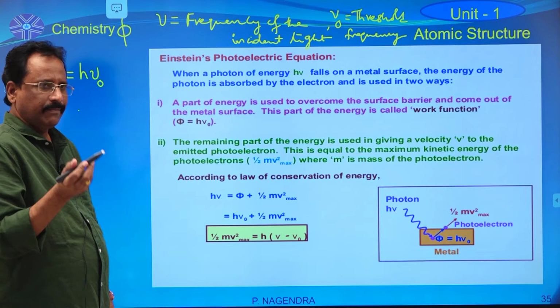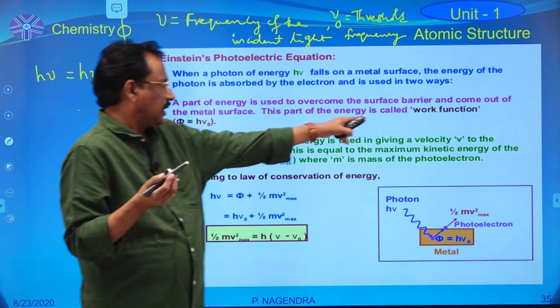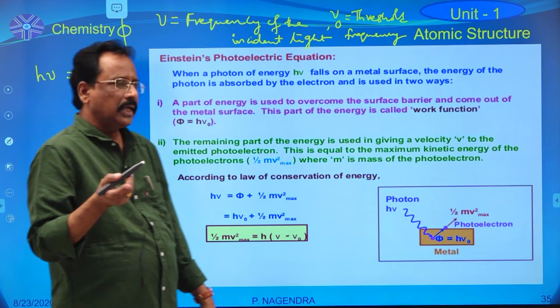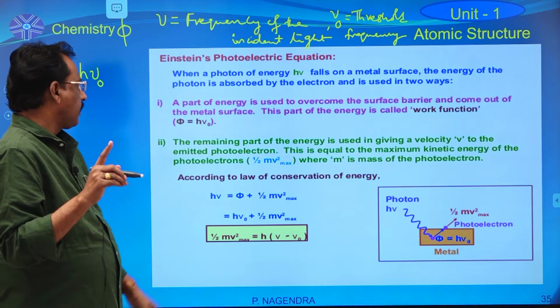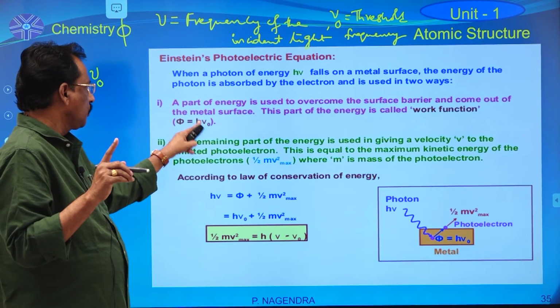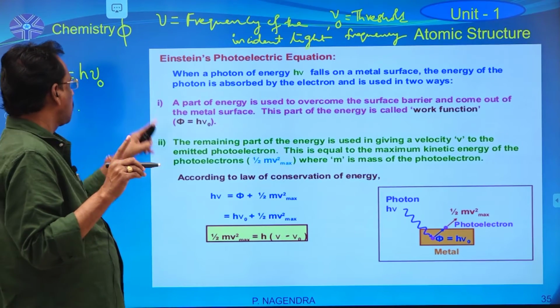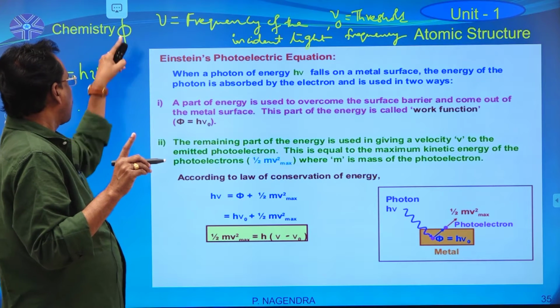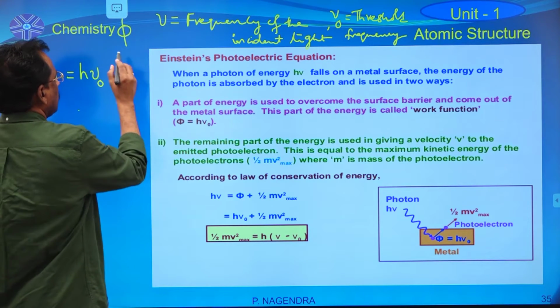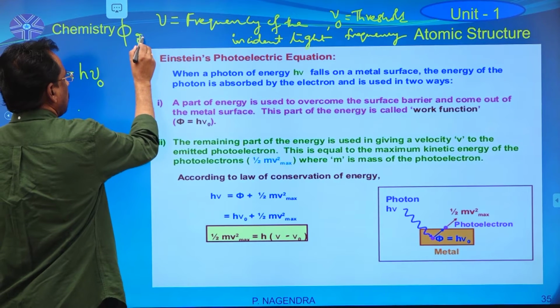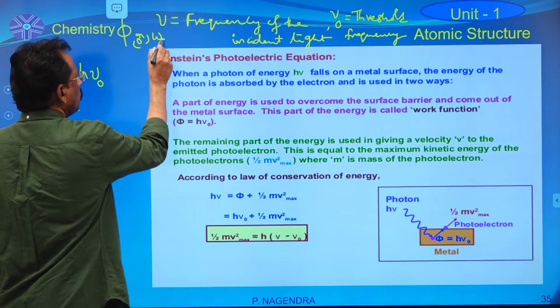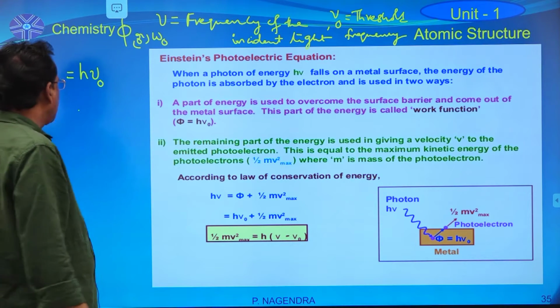There are so many names. Work function is nothing but threshold energy. The formula is h into nu 0. The symbolic representation is phi. Some of them are represented like this also, W0. Both are the same.